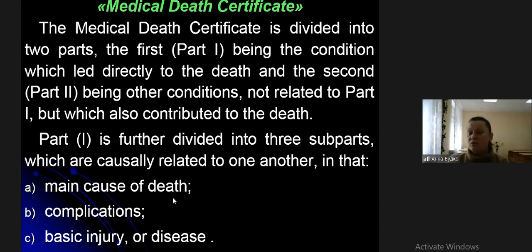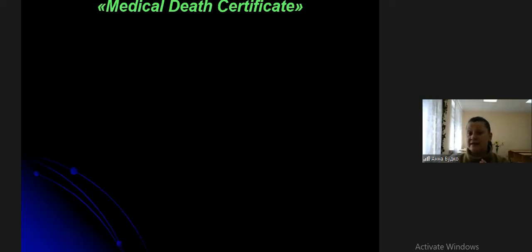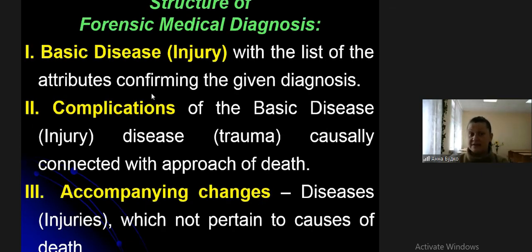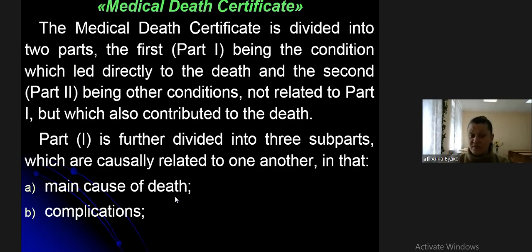A, main cause of death. B, complications. C, basic injury or disease. Change the place, we change places, as in diagnosis. First, basic disease. Next, complications and accompanying changes. If take medical death certificate, first part: A, main cause of death; B, complications; C, basic injury or disease.